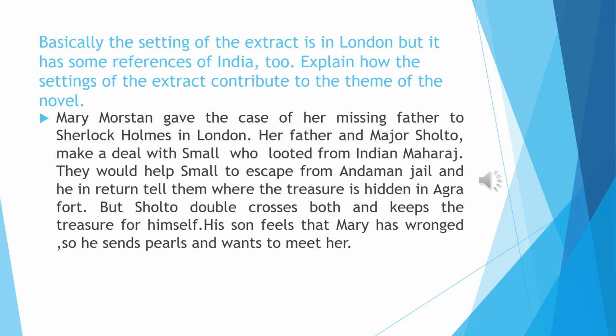Her father and Major Sholto make a deal with Small, who looted the treasury from Indian Maharaj. They would help Small to escape from the Andaman jail, and in return, he would tell them where the treasure is hidden in Agra fort. But Sholto double crosses both and keeps the treasure for himself. His son feels that Mary has been wronged, so he sends pearls and wants to meet her. Let us see further.